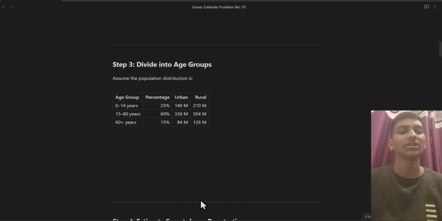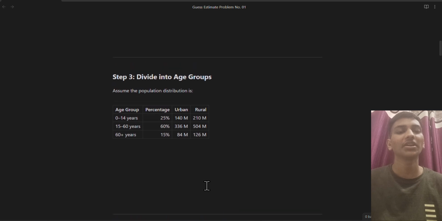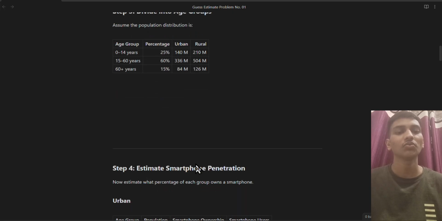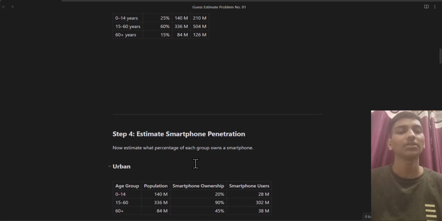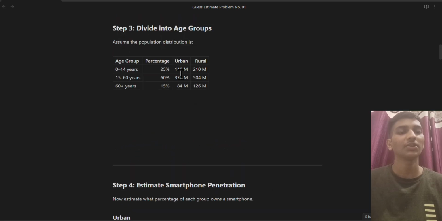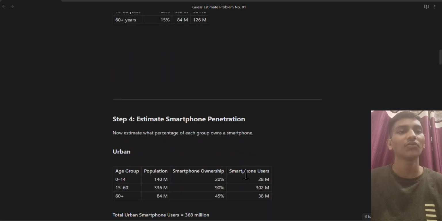Okay. After that, we have to estimate the total smartphone penetration, meaning out of the total population, how many actually have mobile phones. So for the 0 to 14 age group, 140 million, we assume 20% of the population has a mobile phone. If we calculate this, 20% of 140 is 28 million.